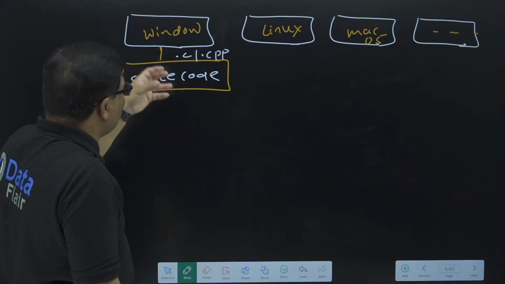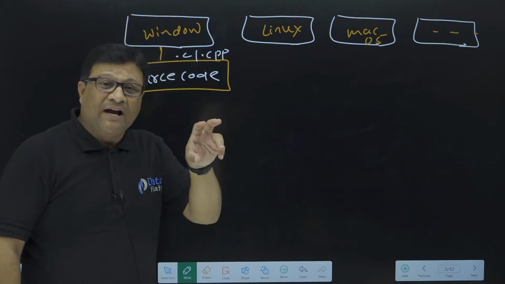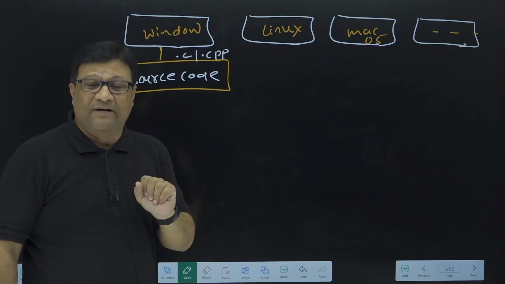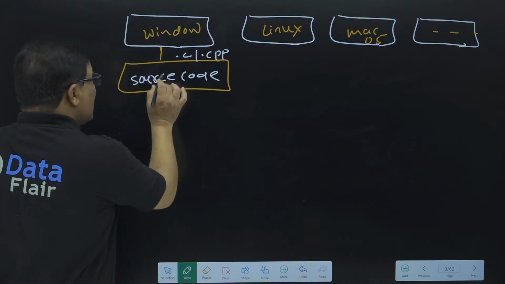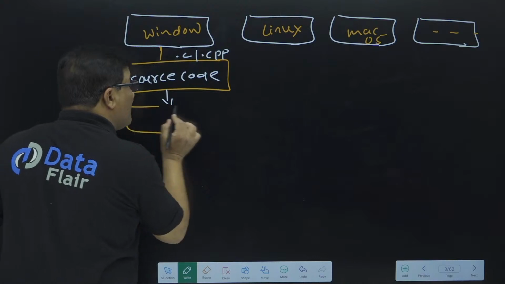So in the first step, if you are working in the Windows operating system, we have to write the source code of a C and C++ program in that particular operating system where we are working. Right now suppose we are working in Windows, so we must write source code. After this source code, the next step is that we need to compile it.